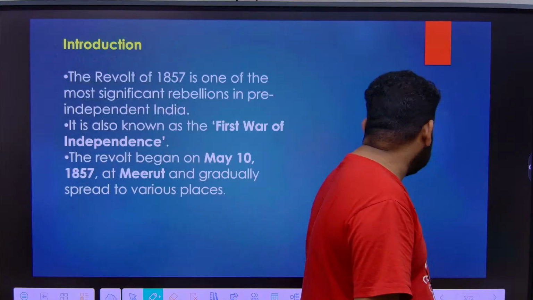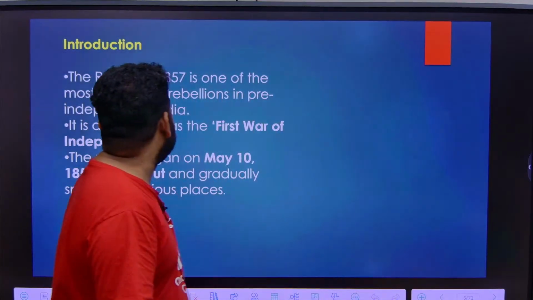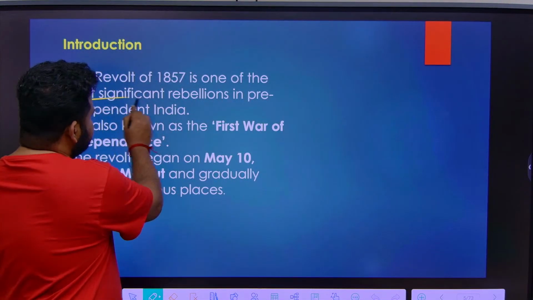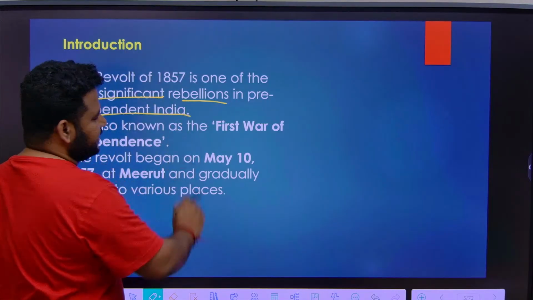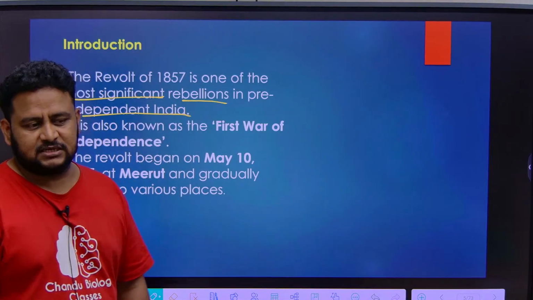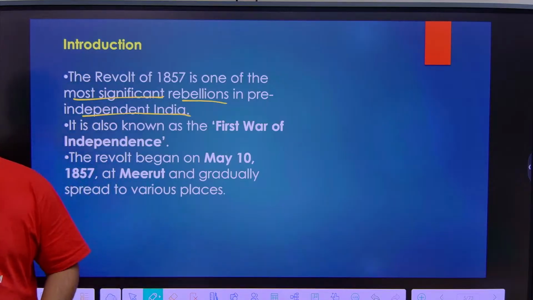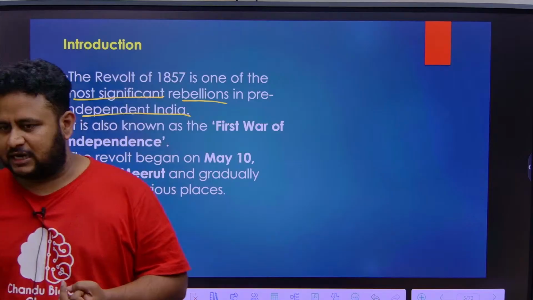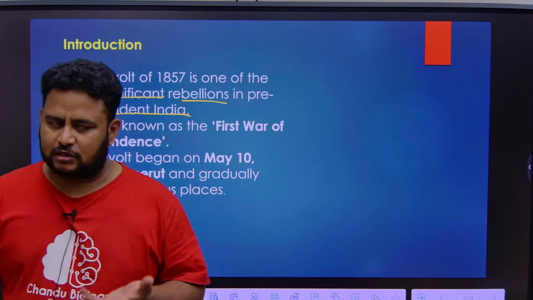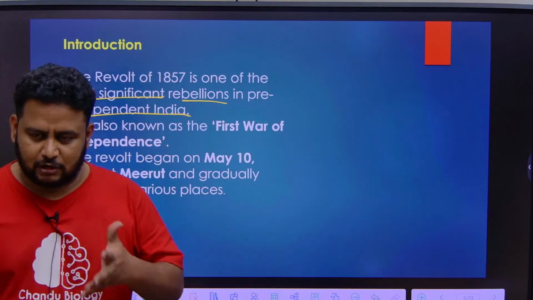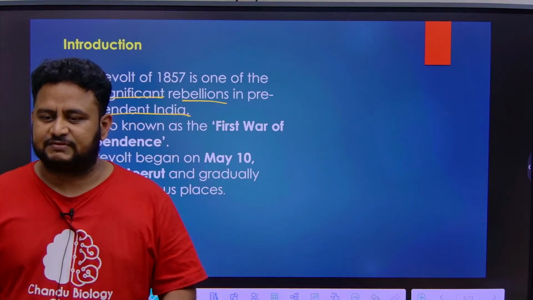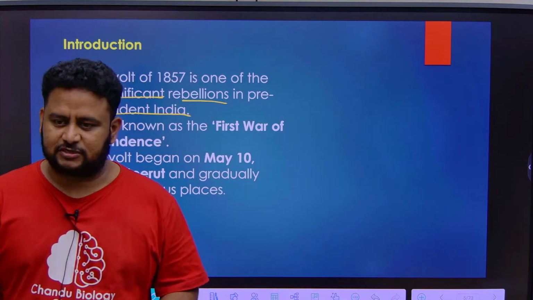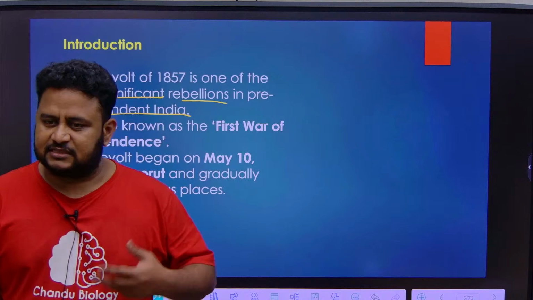So introduction, what is it talking about? The revolt of 1857 is one of the most significant rebellions in pre-independent India. That is, before we got independence, there are so many movements that took place: non-cooperation movement, Swadeshi movement, civil disobedience movement, and also Quit India movement, all these movements that took place. And there we also tend to forget the movements that were taken up by the peasants. A lot of peasant movements are also there, tribal movements are also there, that we should not forget.